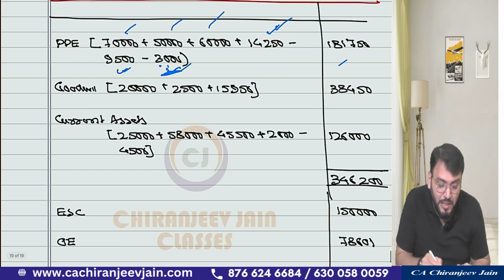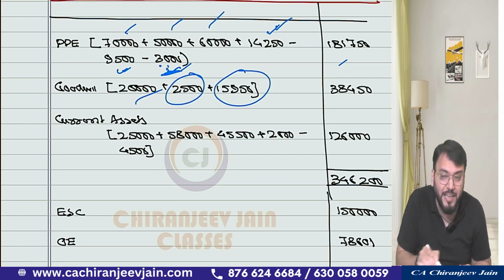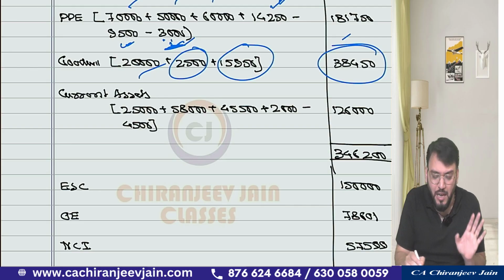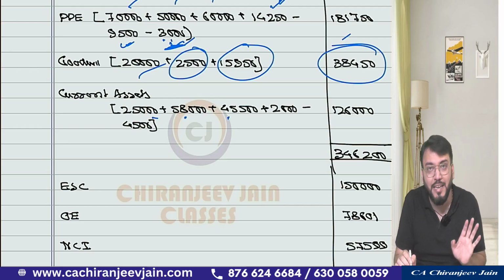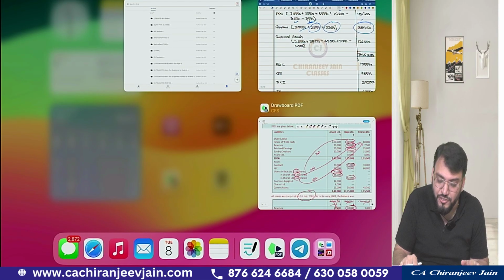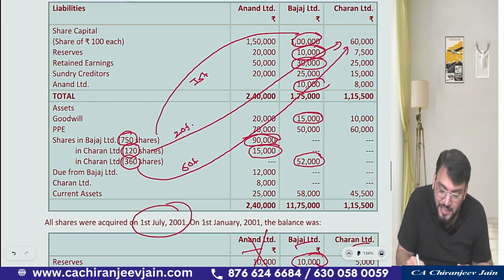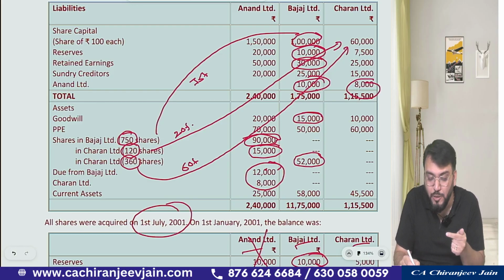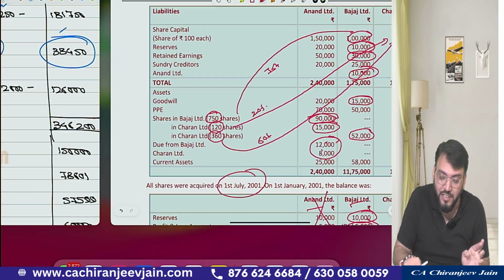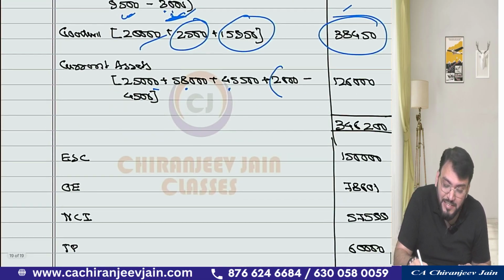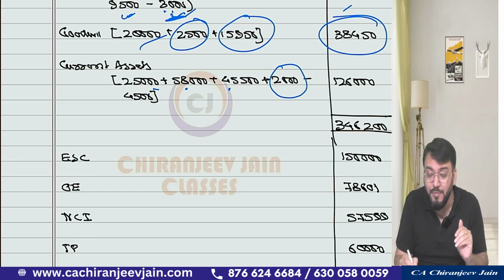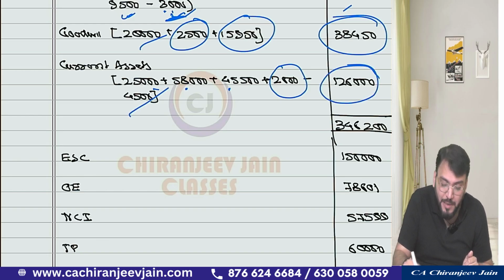Yes sir, yes sir. Now goodwill 20,000 plus these 2 working notes we have already done. This becomes the total goodwill. Current asset, there is book value plus book value plus book value you have taken, and as per the balance sheet information you can see there was some due, means this 10,000, 8,000, and this is 12,000, 8,000. This will be cancelled, but 10,000, 12,000 there is some cheque in transit, means there is some difference between 10,000 and 12,000, that becomes cheque in transit, and cheque in transit will be added in the current asset. And there is one URP of 2,000 plus 2,500 inventory, because current asset will include inventory, so minus 4,500 I have done. This becomes the total current asset.